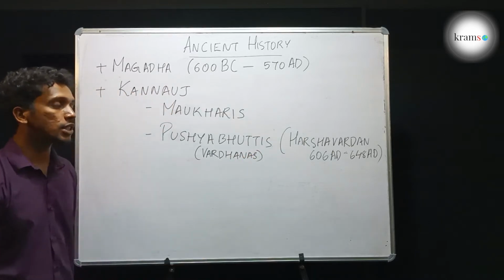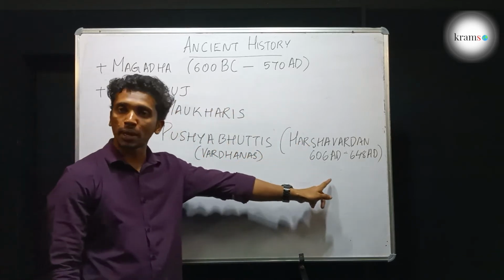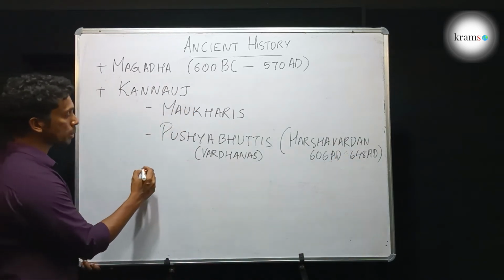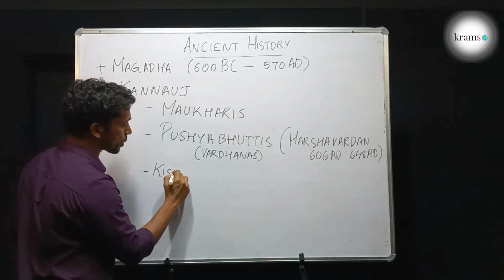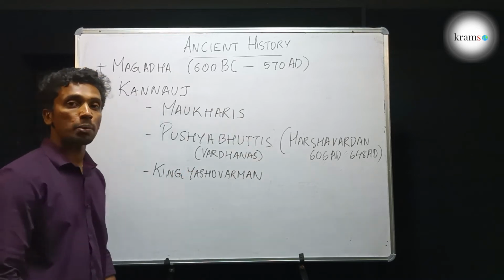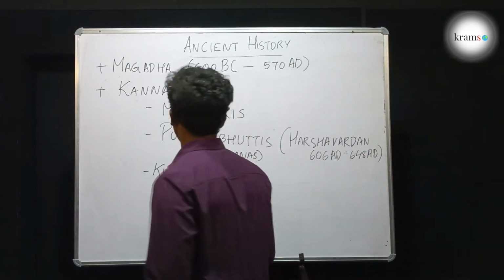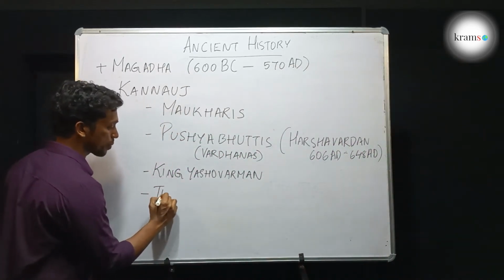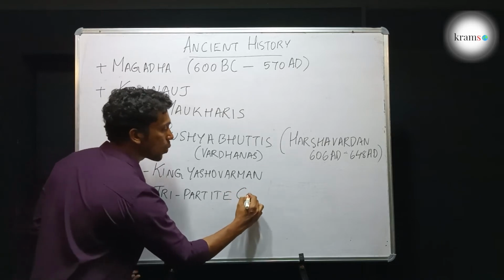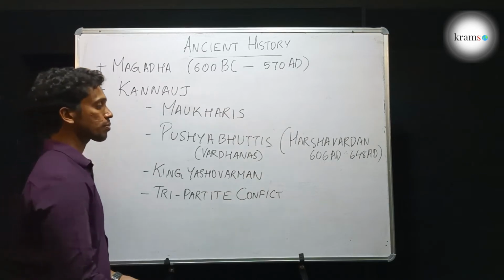Okay. So the second dynasty is Pushyabhuttis, and the ruler of Pushyabhutti was King Harshavardhan, the most important ruler of Kanauj. His time period was from 606 AD till 648 AD. And after Pushyabhuttis, it was ruled by King Yashovarman. After King Yashovarman, there was a political vacuum. We don't know what had happened in history during that period. Then, after that comes the tripartite conflict. The tripartite conflict was for conquering the rule of Kanauj.